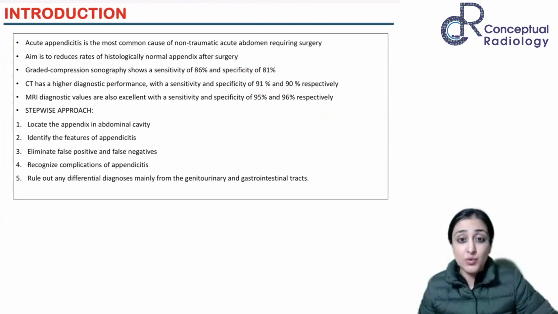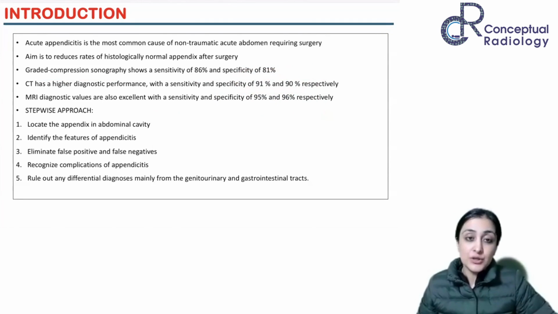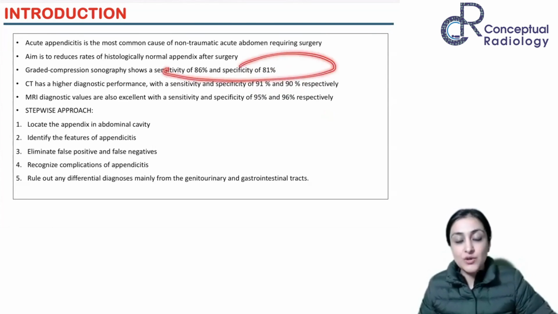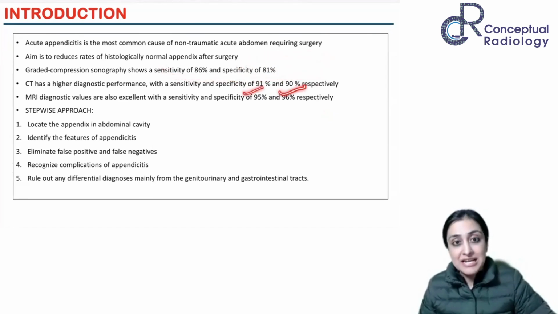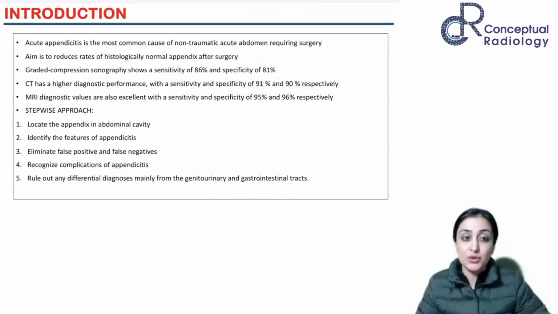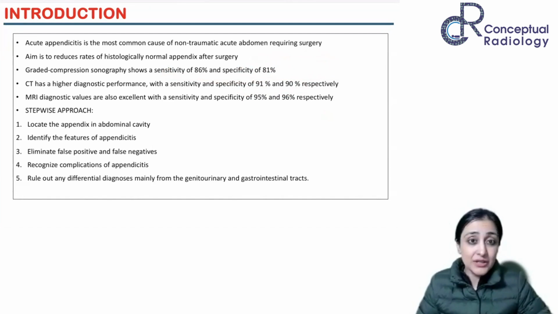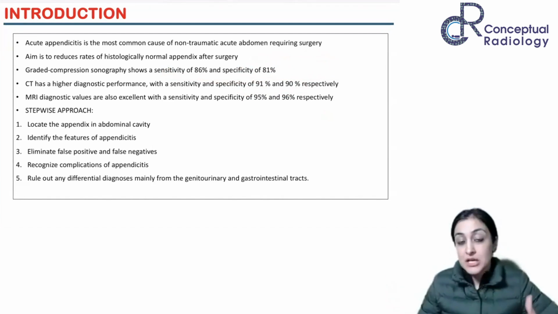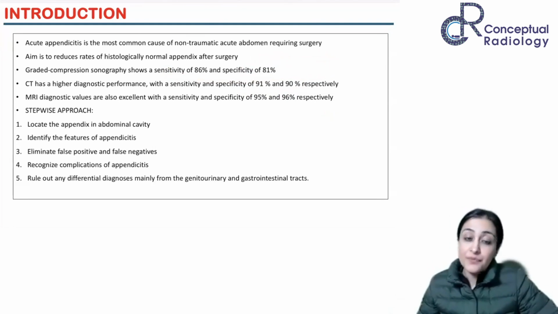Also, I would say more than 95% of the times you would be correct if you see findings on CT, or you see a normal appendix on CT. You are very, very sure whether it's appendicitis or it's not appendicitis. So even though they are talking about diagnostic performance for picking up appendicitis, for picking up a normal appendix and ruling out an appendiceal pathology, CT is very, very good, close to 98 to 100% of the times. So keep in mind that whenever you have a slight doubt, get a CT scan done.